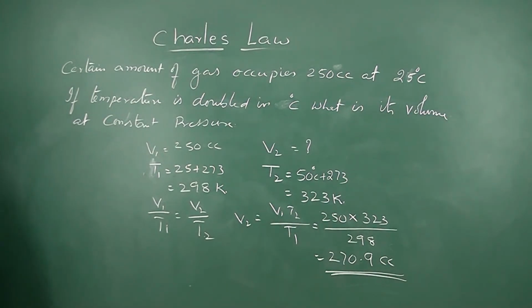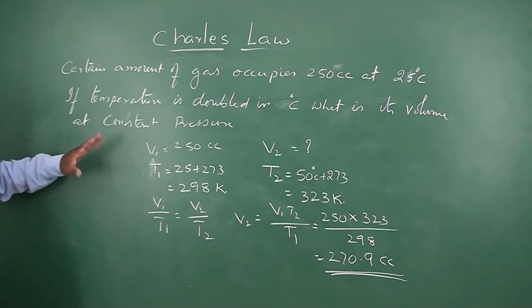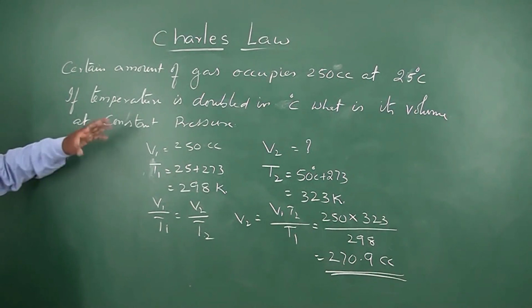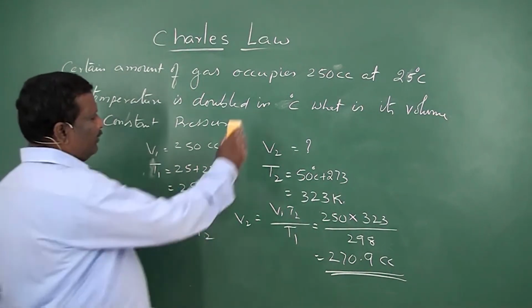A certain amount of gas occupies 250 cc volume at 25 degrees centigrade. If the temperature is doubled in the centigrade scale, what will be its volume at constant pressure? So the volume will be increased from 250 cc to 270 cc only. Doubling in the centigrade scale is almost different from doubling in the absolute scale. Now, let us change this problem just to find out the difference. Let us change it to doubling in the absolute scale.